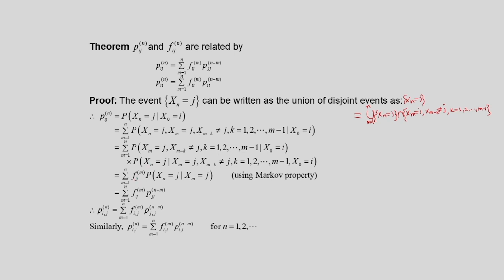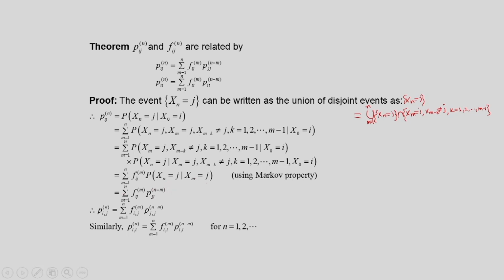So that way this is f_ij^(m), multiplied by, now using the Markovian property, the probability that Xn is equal to j given that Xm is equal to j, because according to the Markov property this is the recent past. So this will be simply the probability of Xn equal to j given that Xm is equal to j. This term is the n minus m step transition probability, so we can write P_jj^(n-m).